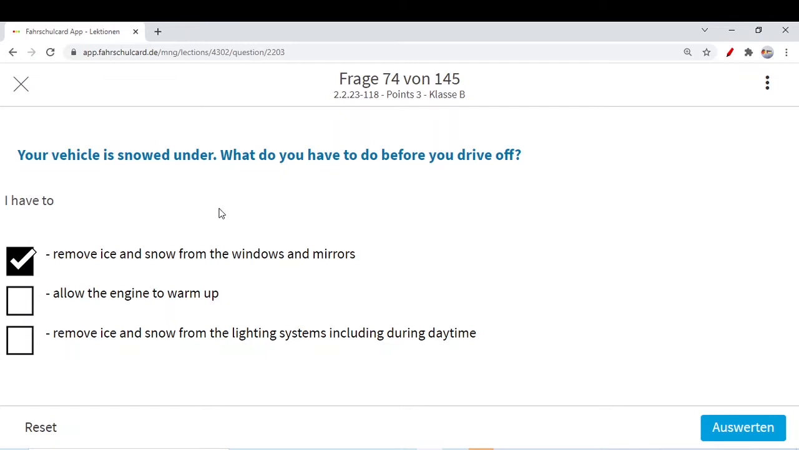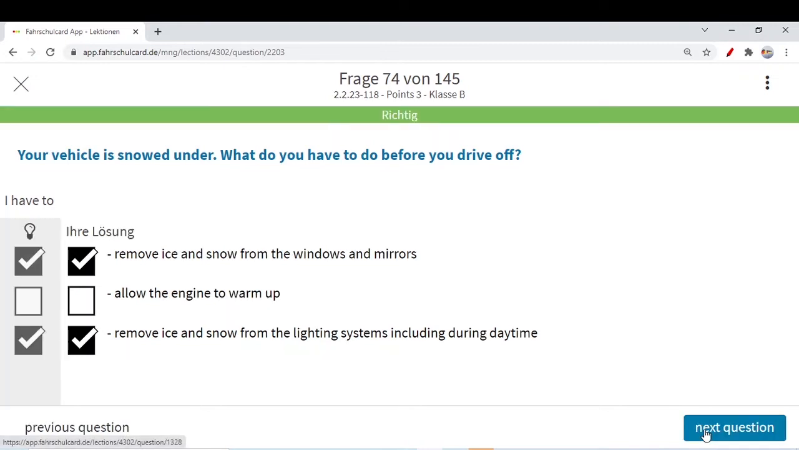As soon as you start the engine, just start driving slowly maybe, and in the meantime the engine will be warmed up. Remove ice and snow from the lighting system, including during daytime. Yes, whenever there is snow on the lighting system, front window, doors or mirrors, you have to clean it so that you can see the traffic and the traffic can see you. The same goes for snow at the rear lights, like the indicators and so on.